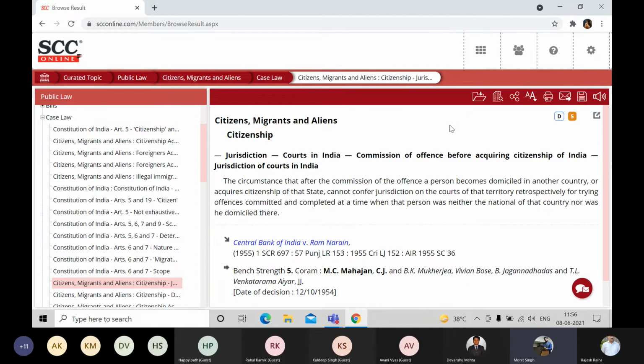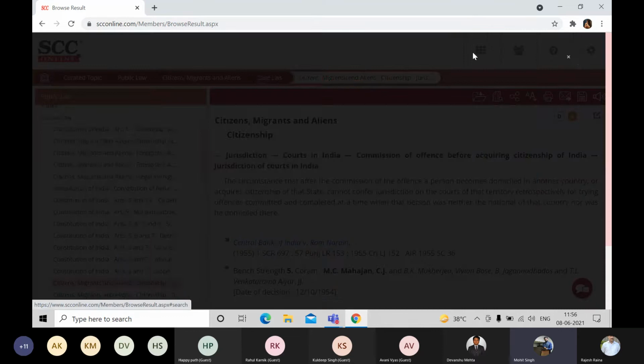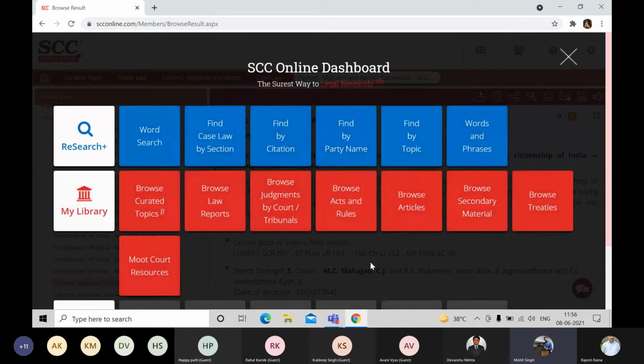We have made some heads in which we have got all the information in one place so that you don't have to go to any other tile to find that relevant information. So that has been done by the editors. Let's move forward and let us try to see what do we have in the Bare Acts.